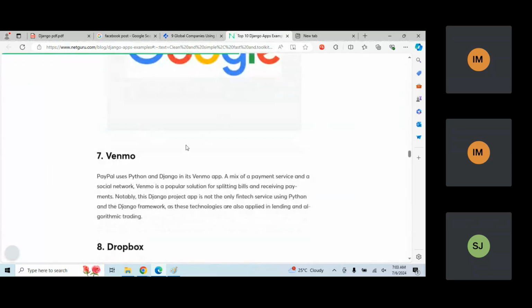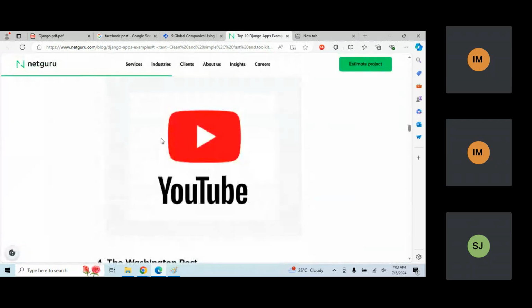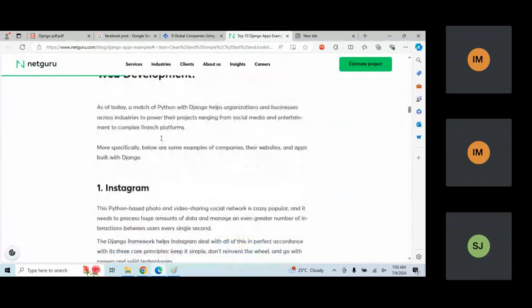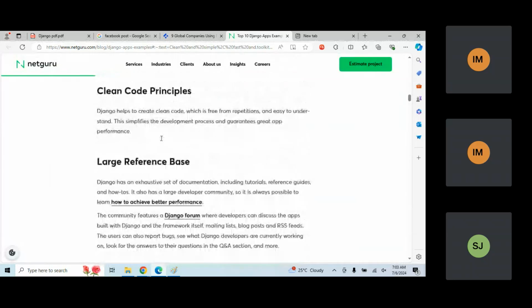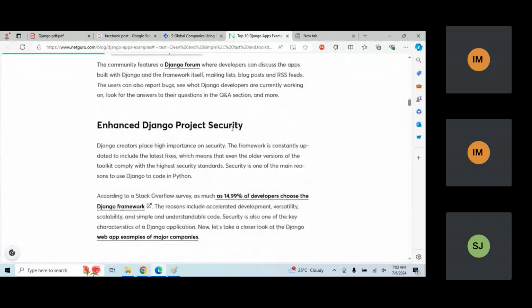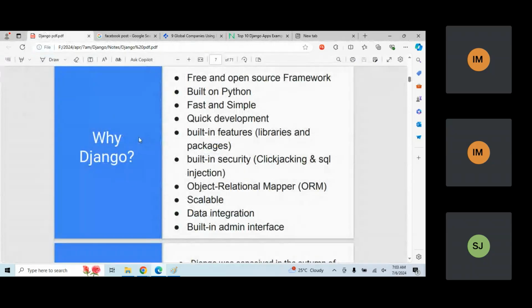Now you can see Google, NASA, YouTube, Spotify, Instagram. Almost all of them are there, and you can see enhanced Django project security. The main thing is the security. You can see here the reasons: development versatility, scalability, and security. This is the main thing. People are preferring Django applications.